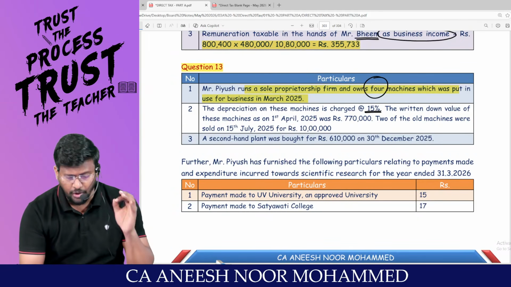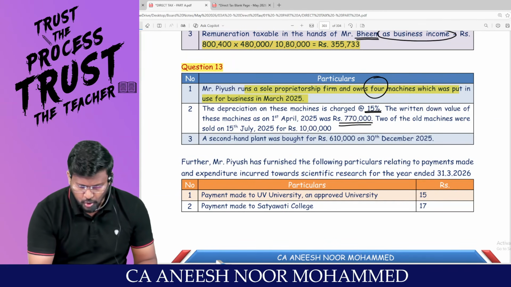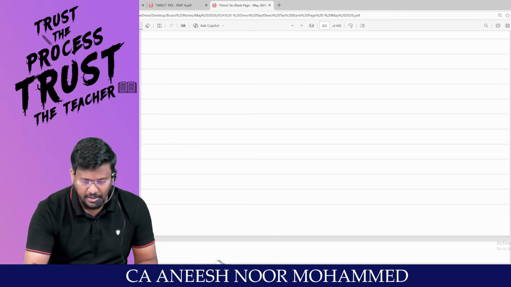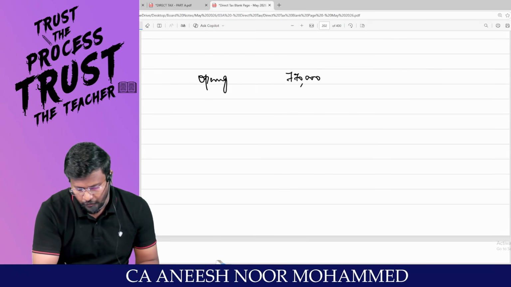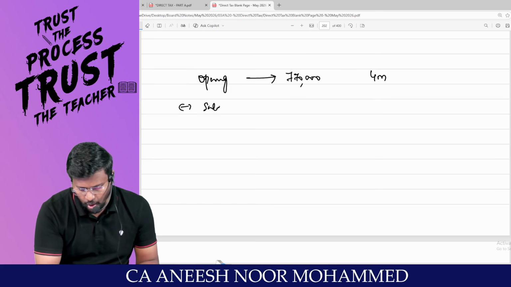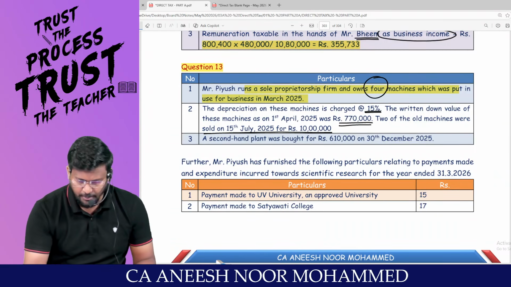The WDV of this machine starting, how much opening? 2 of the old machines were sold on 12th July. That means opening 7,70,000 was there. So 7,70,000 opening value for how many machines? 4 machines. Less sale. How many machines sold? 2 machines. Before that, I have to check is there any purchase or not.